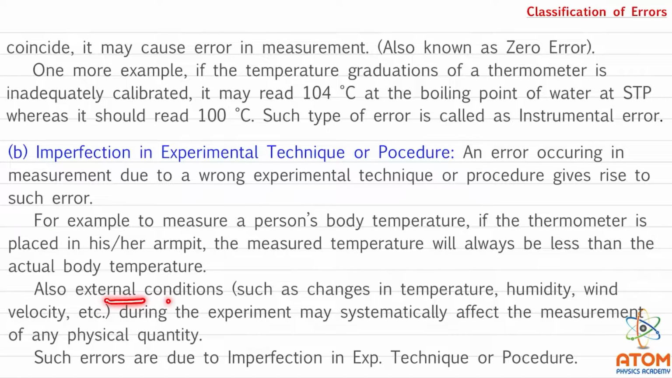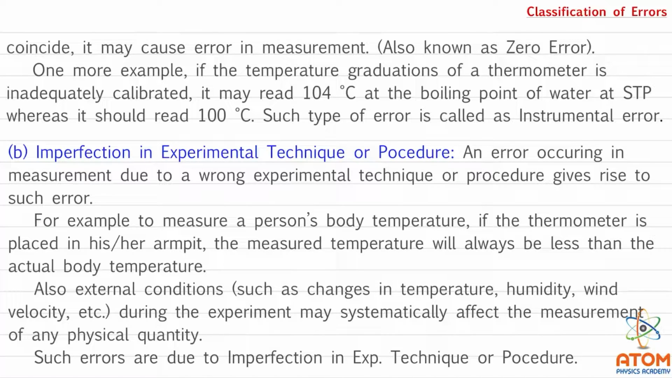Also, external conditions such as changes in temperature, changes in humidity, changes in wind velocity, etc., during the experiment may systematically affect the measurement of the physical quantity. This is very obvious. When the temperature changes during the experiment, obviously the length expansion of objects will vary, and that's why the readings may vary. Humidity also plays some role in particular types of experiment. The wind velocity will also play some role.